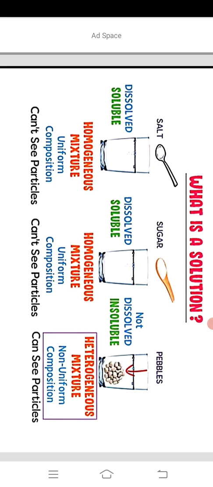In case of a homogeneous mixture, you already know we can't see the particles of the mixture, but in case of a heterogeneous mixture, we can see particles of the mixture. So the first two cases are called solutions.